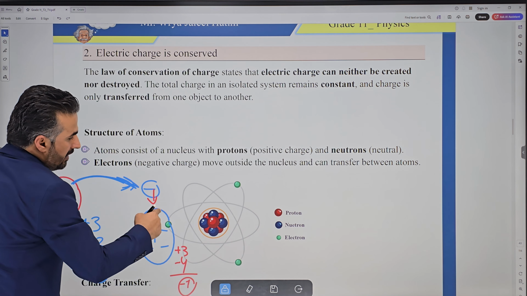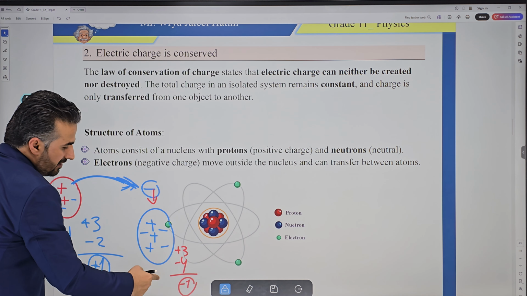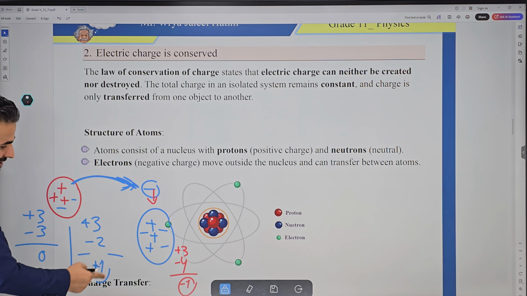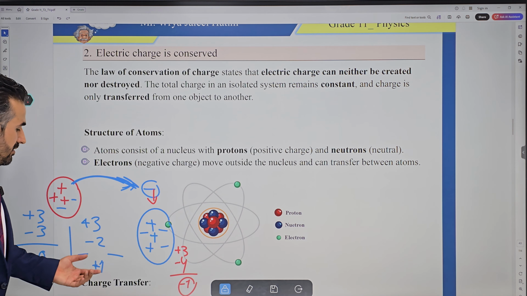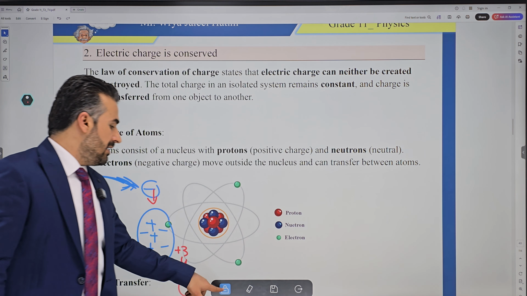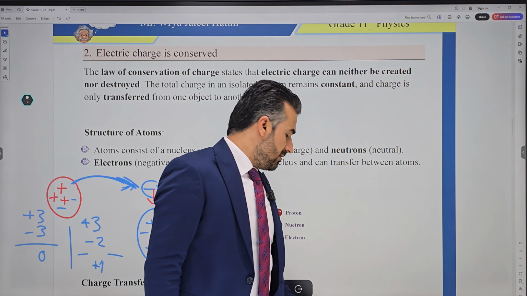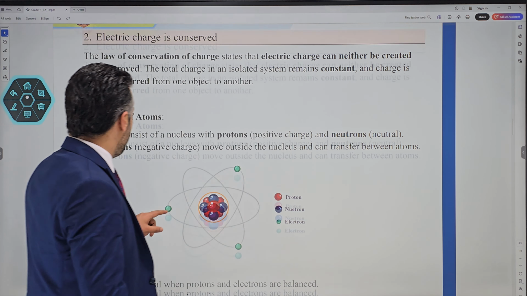If an object gains an electron, it becomes negative. But if it loses an electron, it becomes positive. Again, if it loses, it becomes positive. If it gains electrons, it will be negative.